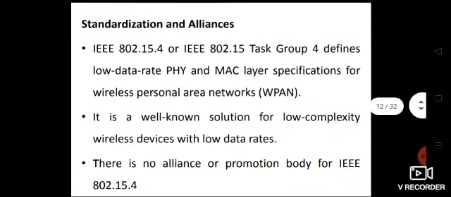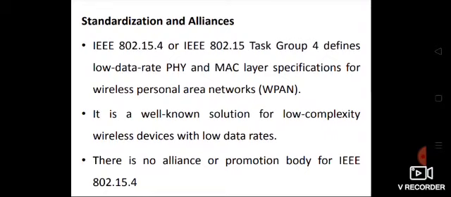So let us study about the standardization and alliances. In the previous slides, we have studied that for all the IoT access technologies, a few characteristics are common, right? So one of them is standardization and alliances. So let us study standardization and alliance for IEEE 802.15.4.